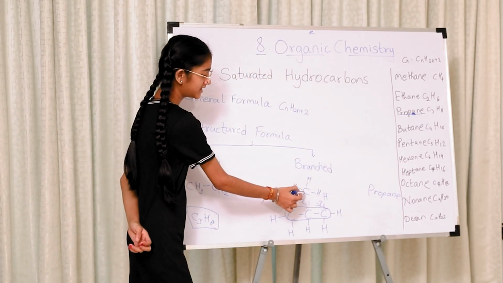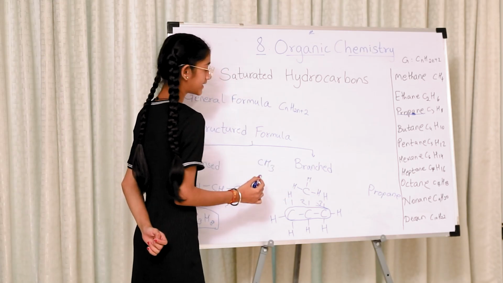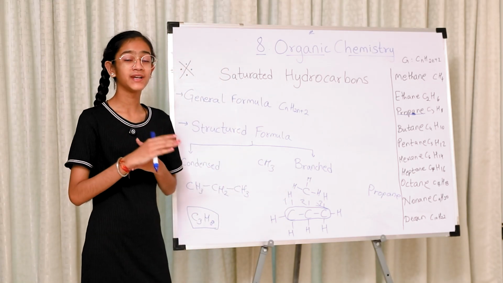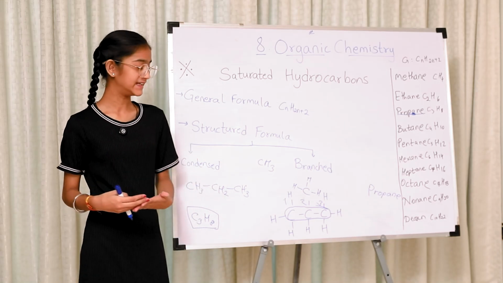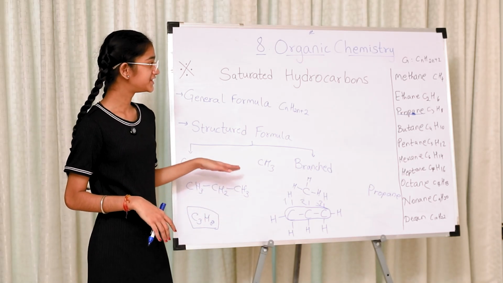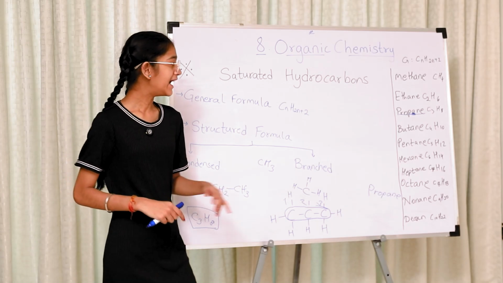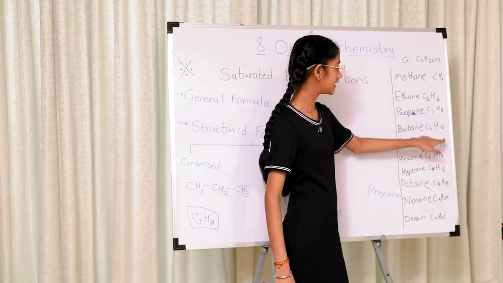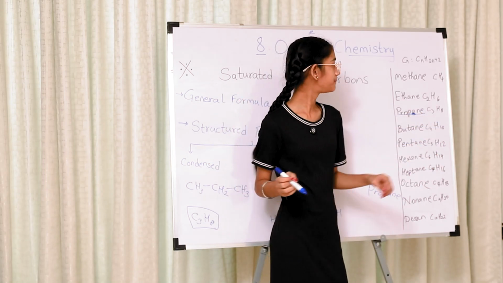Because this is CH3, that is one hydrogen atom less than methane, it is called methyl. If it would be C2H5, it would be ethyl. As and when you decrease one hydrogen atom, you add YL to it.